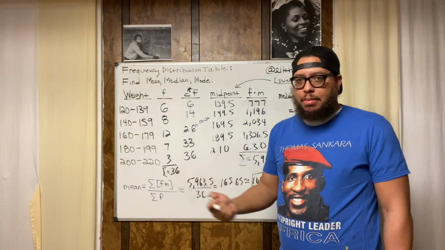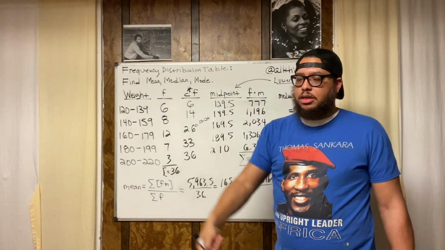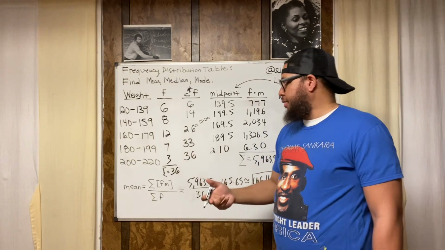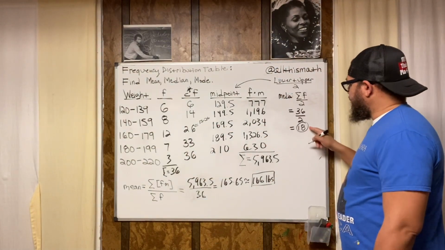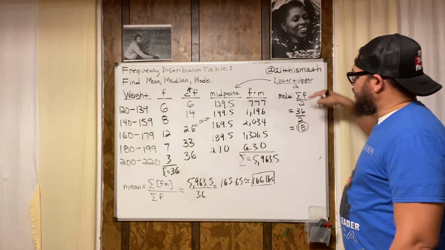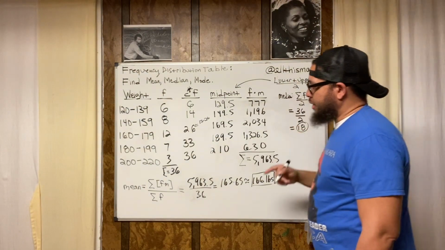It's like people waiting in line. Everybody got a ticket. They got a number, like at the deli or wherever you be at when you get a ticket, you know, you waiting in line, right? Waiting on your turn. So the median value is in the 18th position. How do I know that? Because I use the formula, sigma F divided by 2. Where's the 18th position at?